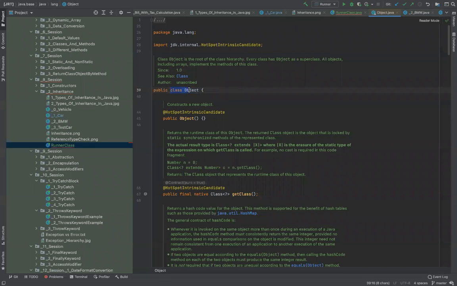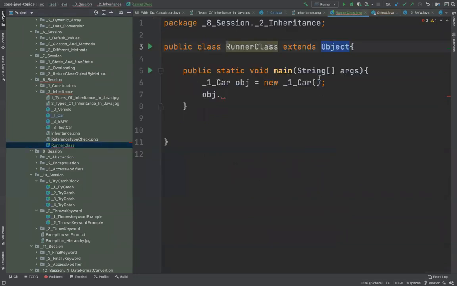It's a sort of misnomer in the sense that the class name is Object, right? But that's how it is. Object is a class which contains all the basic methods which are inherited by all the classes, any class which you go and create.